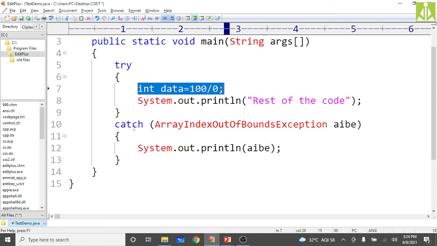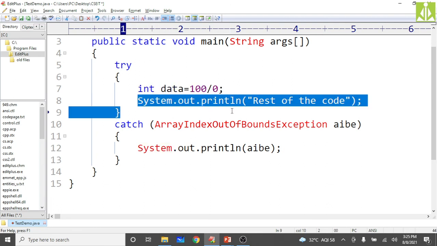It is doing its job, but even though the catch is doing its job properly, the control will not return back to the try block. That's the reason whatever statements you have written after the exception statement, in case an exception is generated, those statements will not be considered or executed by the control.